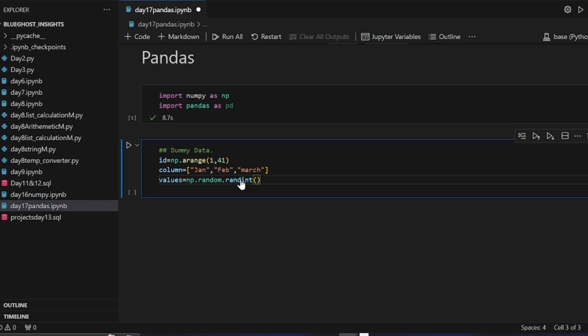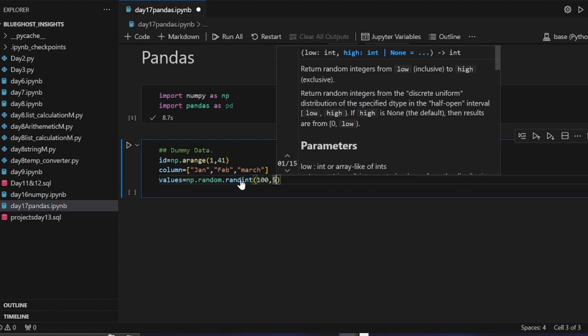So let's say this is like a sales report for January, February, March, right? We just want to create a random value amount for each of these columns. So that's what I'm going to put inside. Let's say the value amount ranges from $100 to $500, right?